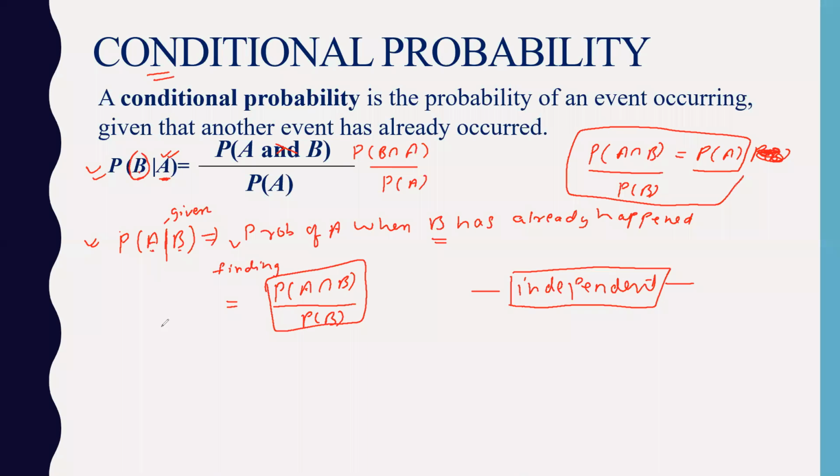So definitely this RHS is now equal to what? Probability of A intersection B. If you compare these two, this is the formula for independent event we have seen.